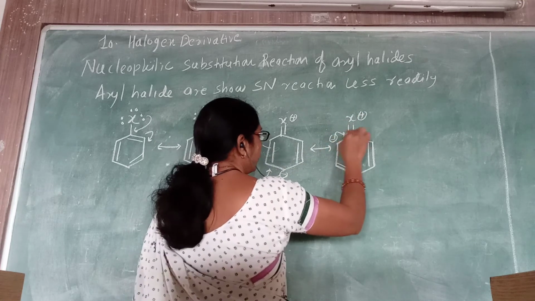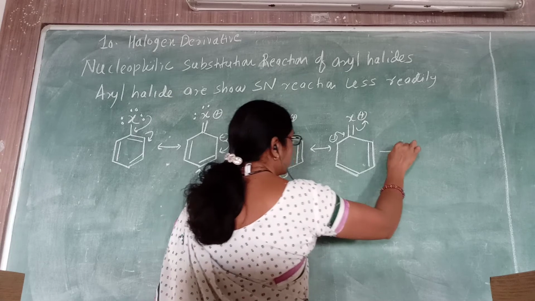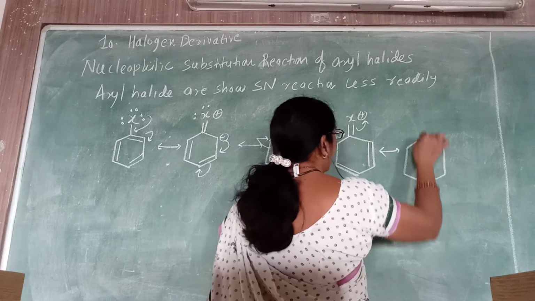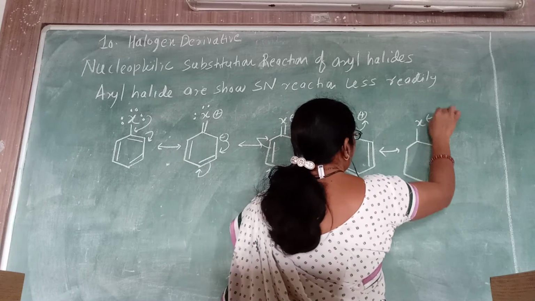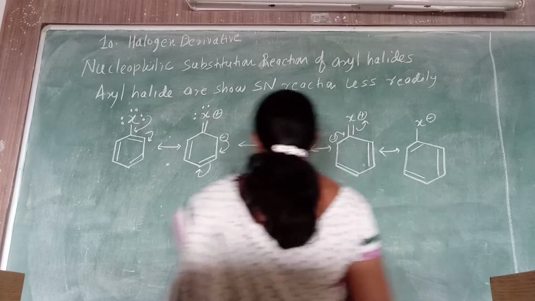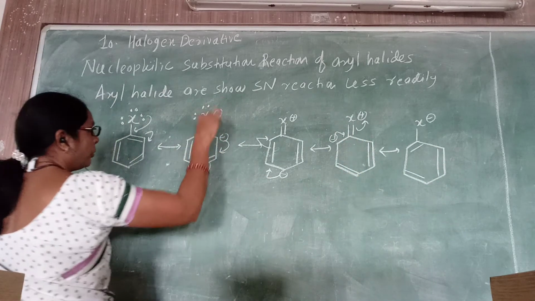If you draw the complete resonance structures of the aryl halide, you observe that the C-X bond in the aryl halide has a double bond character. Look here, this bond has a double bond character.